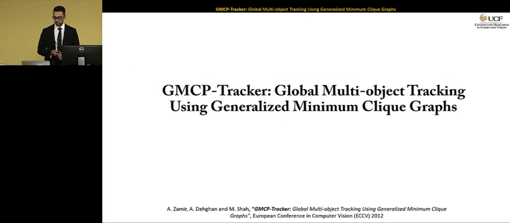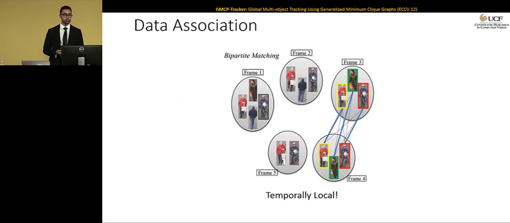The first part of this presentation, which is the GMCP tracker, was published in ECCV 2012 and has received a lot of attention. And there's a key difference between this new data association technique with respect to previous ones. Most previous data association methods, such as bipartite matching, are temporally local, which means that they only consider two or a few frames during data association. Bipartite matching is a very good example of that, as I'm showing in the slide. In bipartite matching, you consider only two frames during association. You create the bipartite graph between two frames of a sequence, and you can solve the association problem jointly for all the targets.